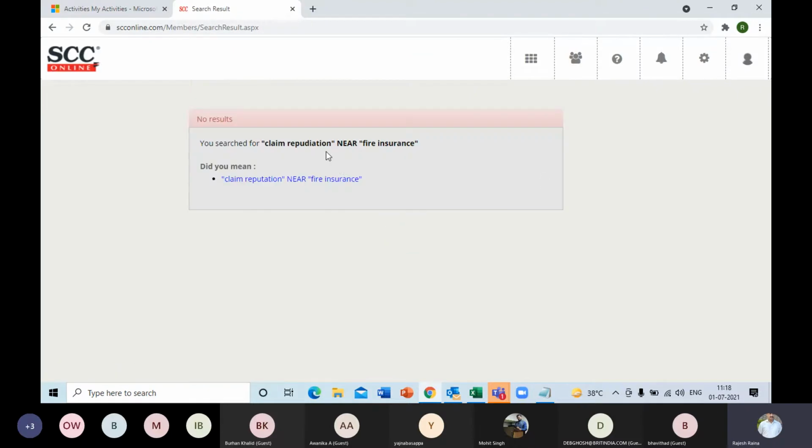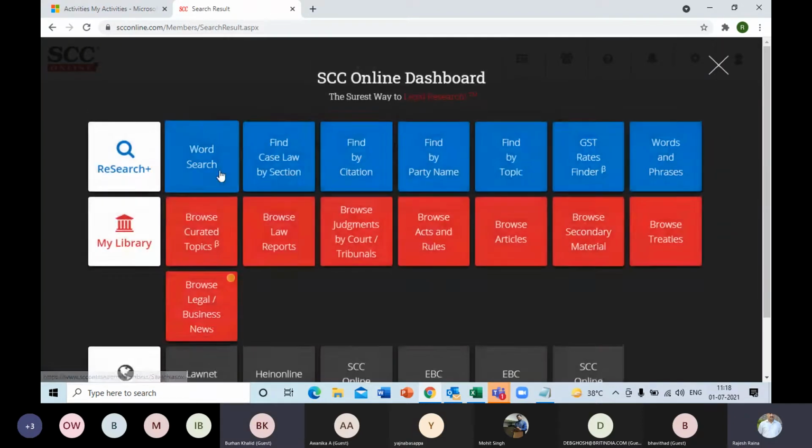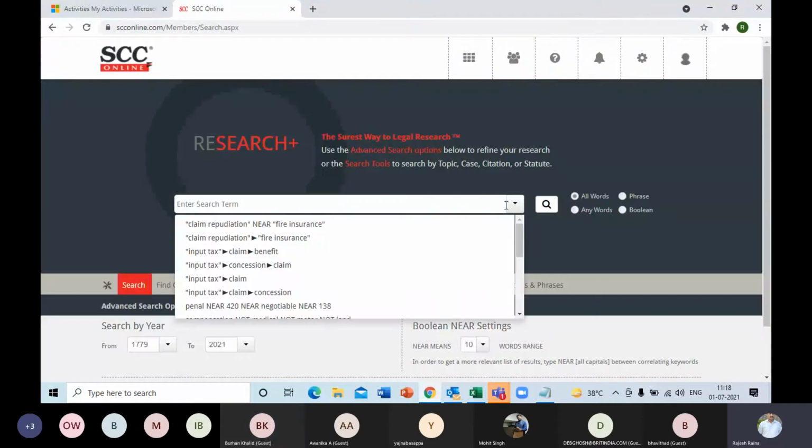So claim repudiation and fire insurance. I'm sure I'm correct with the spellings. Please correct me if I'm wrong. So it's not found any result. No, your spellings are correct. Yes, your spellings are just correct.